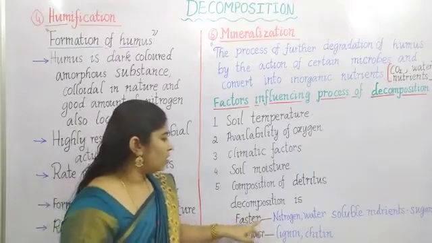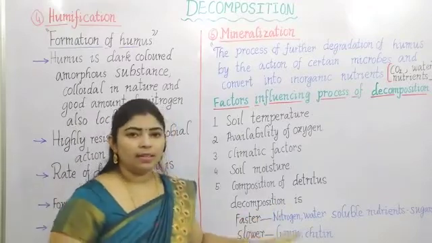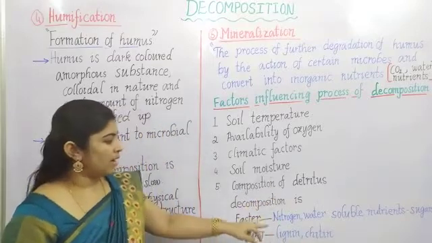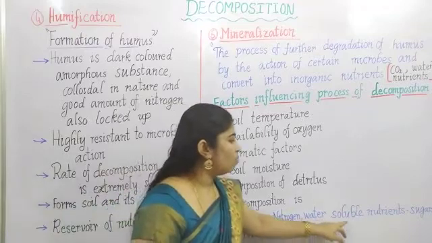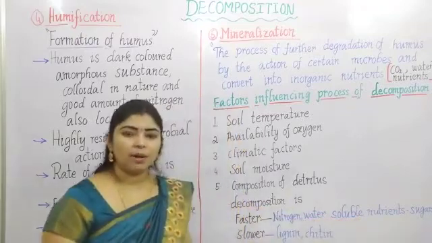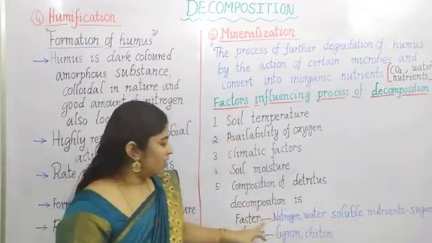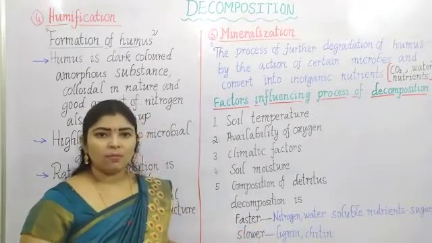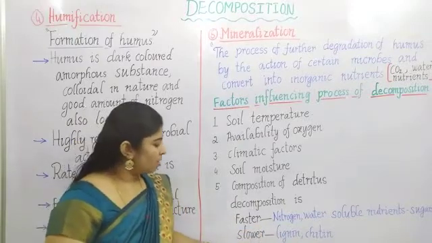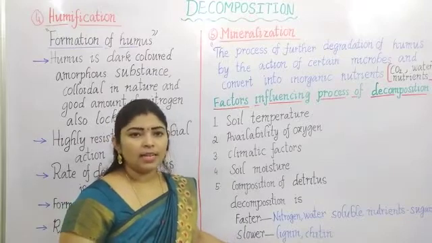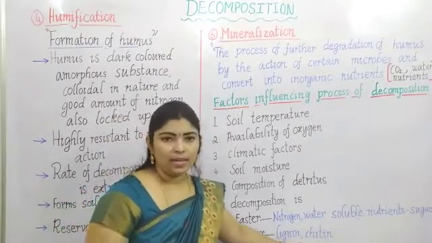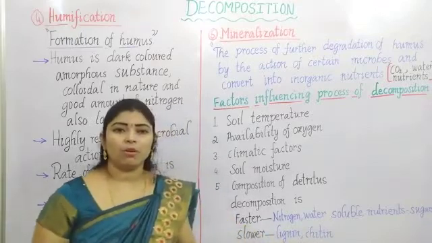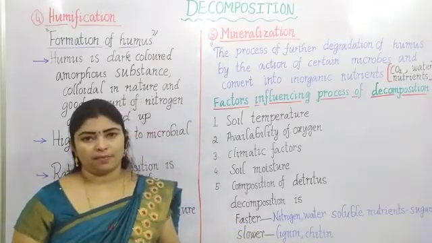If the detritus, the organic matter, is rich in nitrogen and water soluble nutrients like sugars, the decomposition process will be faster. If the detritus or organic matter contains lignin and chitin, the decomposition process will be at a slower rate.